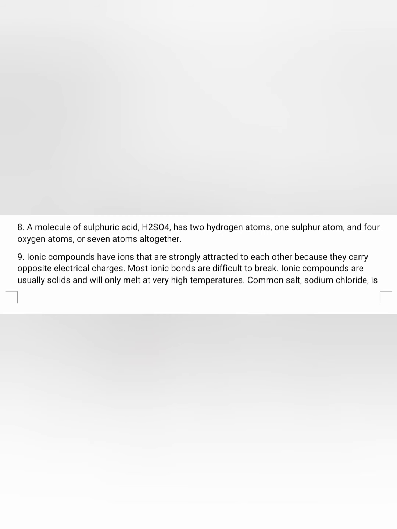Question number 8 answer is a molecule of sulfuric acid H2SO4 has 2 hydrogen atoms, 1 sulfur atom and 4 oxygen atoms, or as a whole 7 atoms altogether. From page number 98 you can write the formula correctly as well. The diagram you can show as well, you can draw as well. Okay. Now about ionic compounds in question number 9, start your answer.